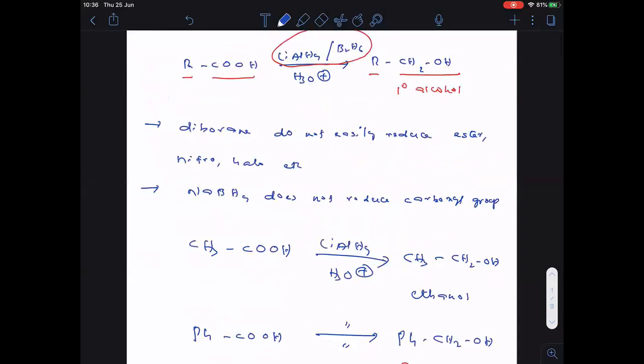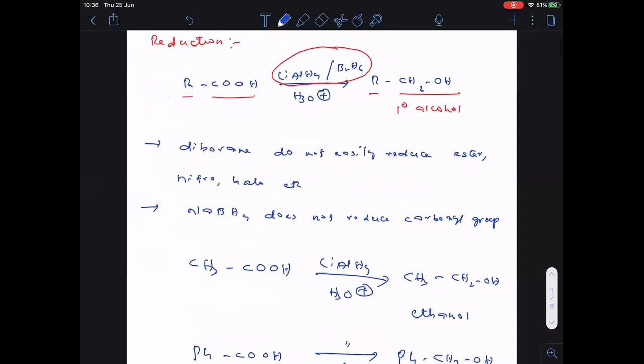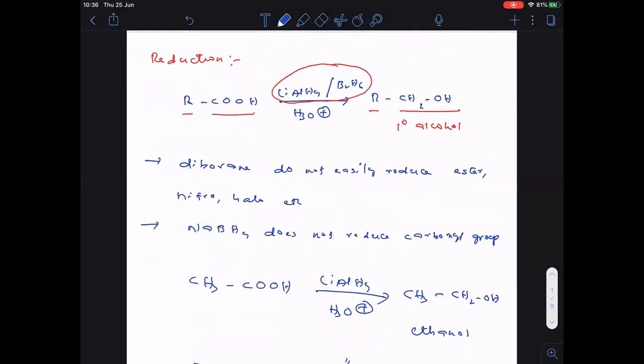Okay, Vishnu sir. So this is first slide about the reduction.